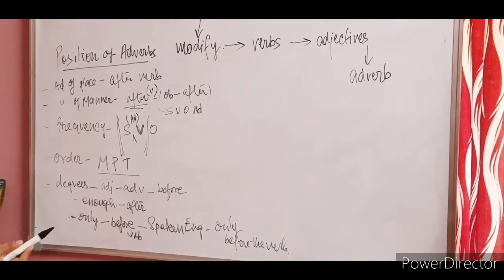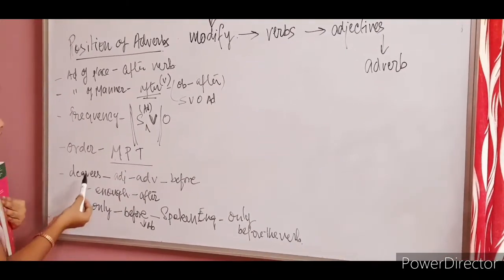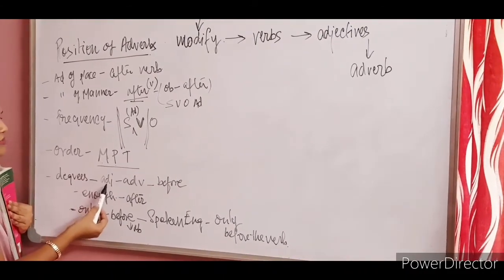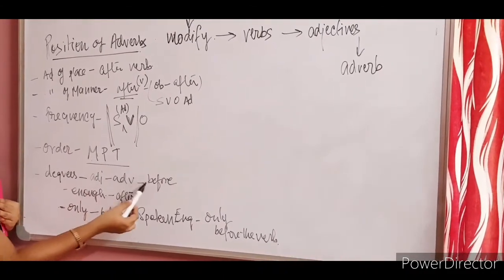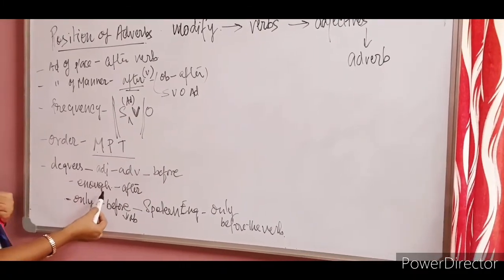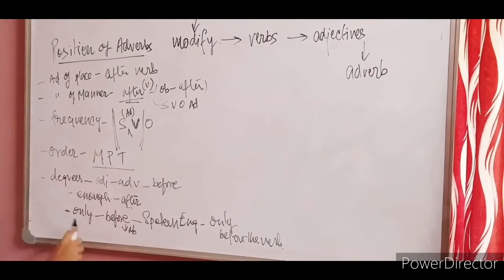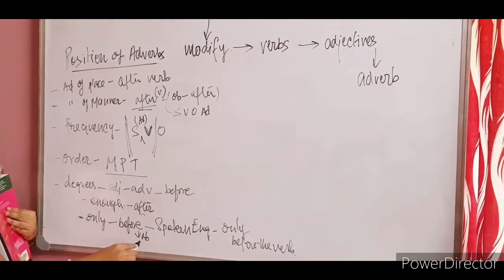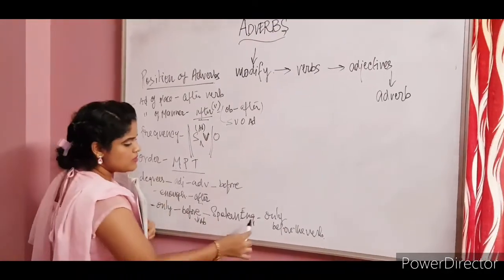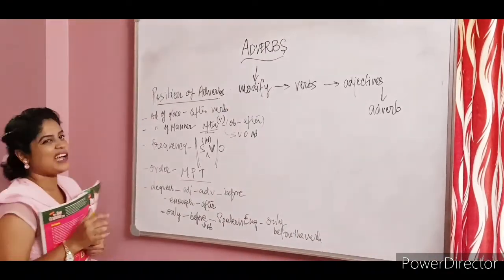I think we had done this rule before, so I'm not giving any examples. Regarding the degrees, if it is an adjective or adverb, it is always placed before, but if there is enough, which is used to modify, it will be after. And if you have only, in the general rule it is placed before the object, but in spoken English you place it before the verb. It has come about in that manner.